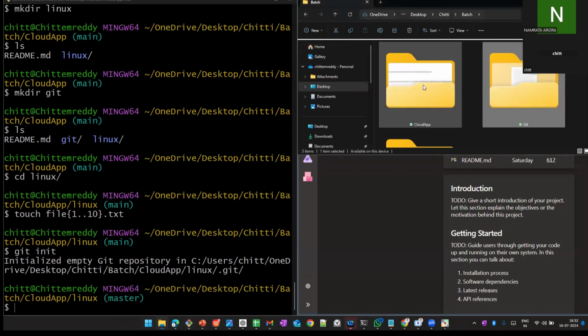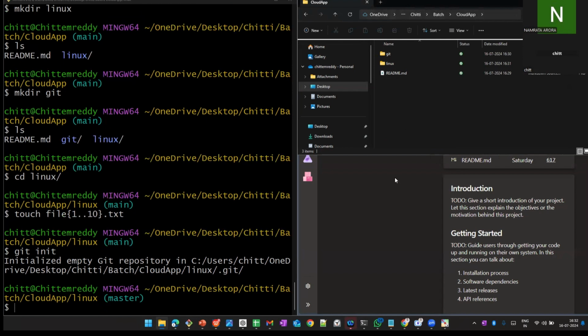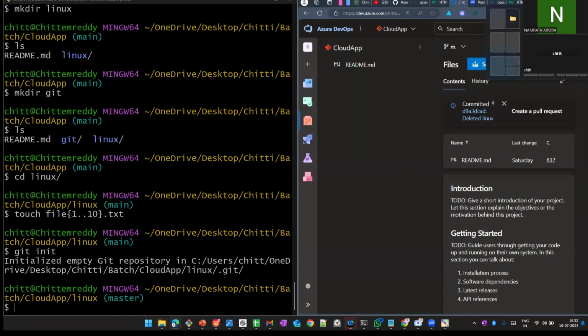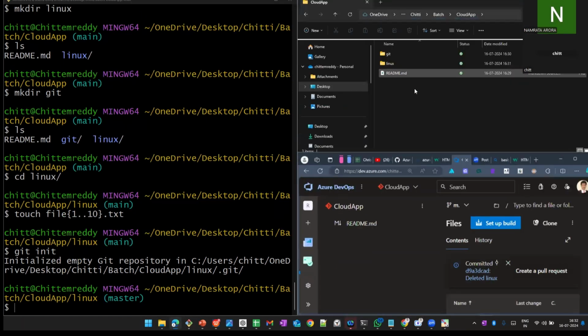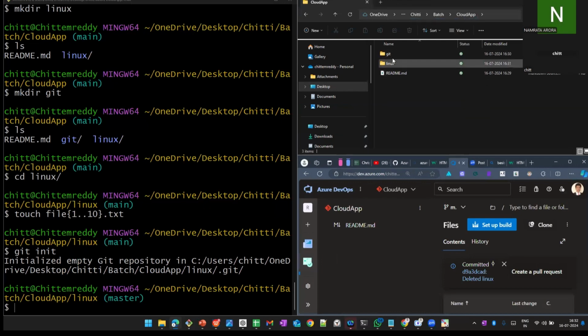So now we have the cloud app, right? I was entering this cloud app. I have created two folders. These two folders I will send from here. How can I send them? I have to clone the code using this clone. This user interface, I will tell you how you can create the account, how you can clone the code, how you can create the repository. These are all things I will explain in the next session.